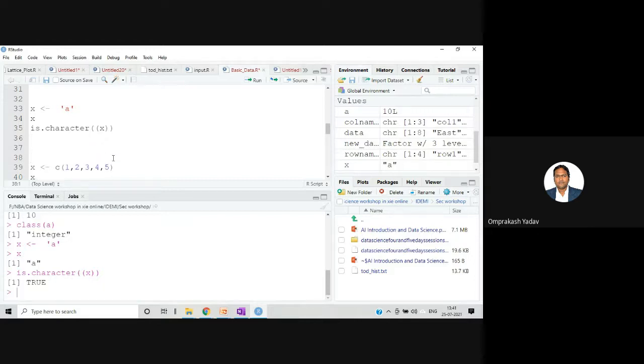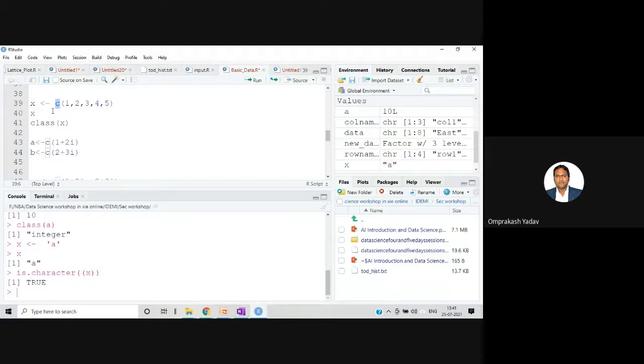Now there is one more thing. Suppose I want to store a collection of data like 1, 2, 3, 4, 5 in one single variable. We'll see this when we do the vector. But currently, suppose I want to store all these 5 numbers in x only. What we can do is use the c function, which is very useful.